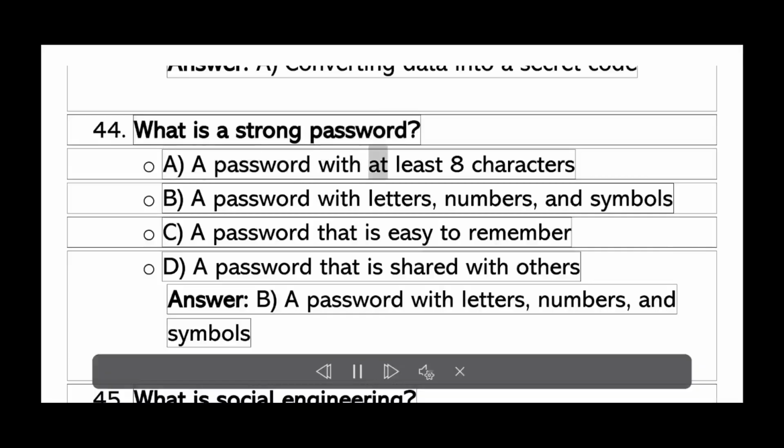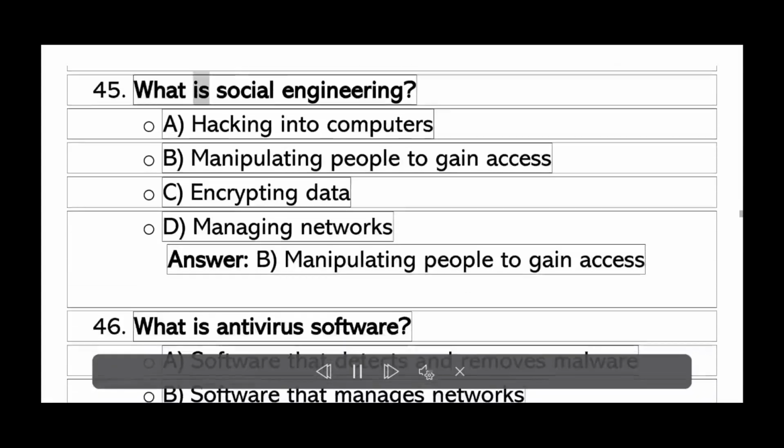What is a strong password? A. A password with at least 8 characters. B. A password with letters, numbers, and symbols. C. A password that is easy to remember. D. A password that is shared with others. Answer B. A password with letters, numbers, and symbols.